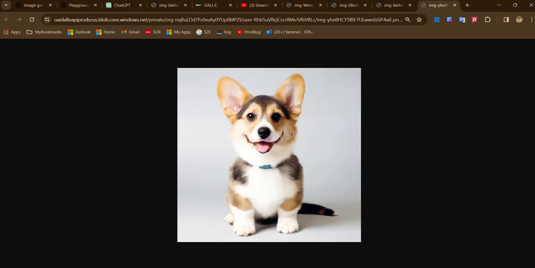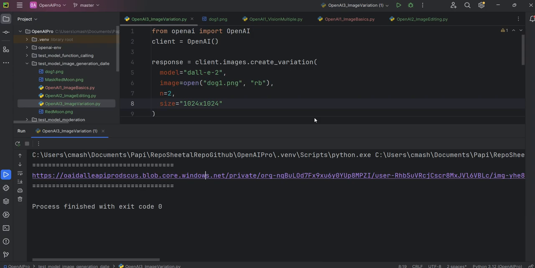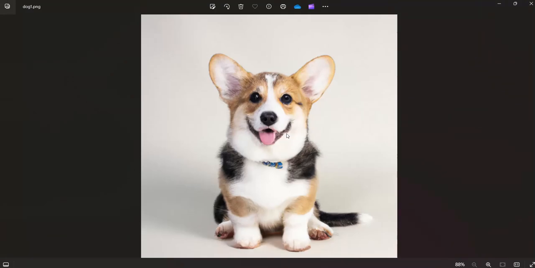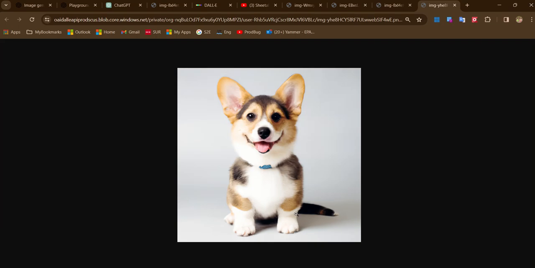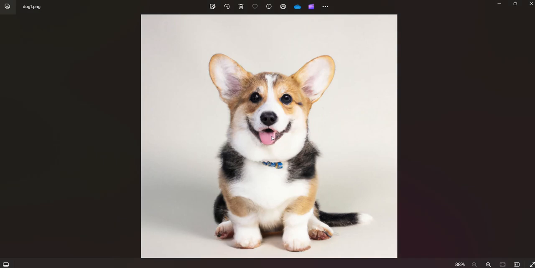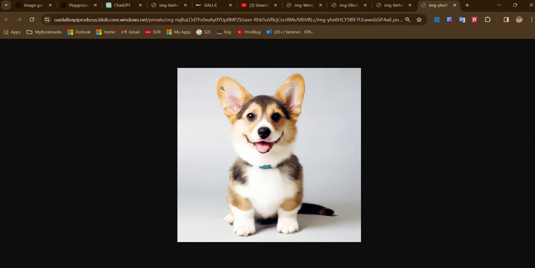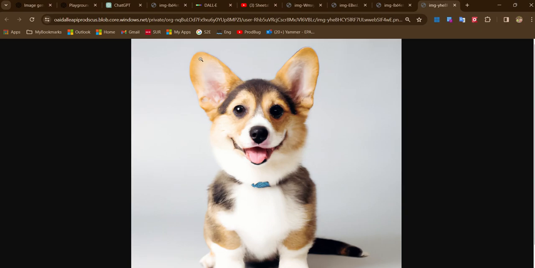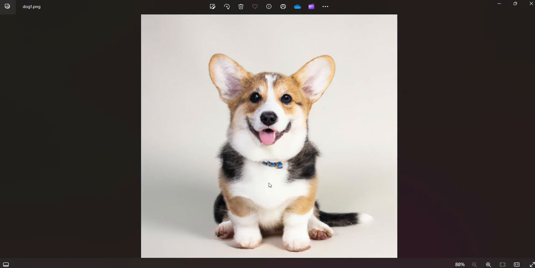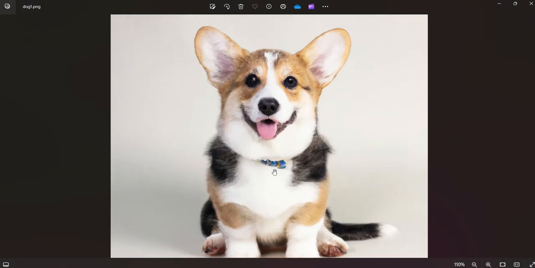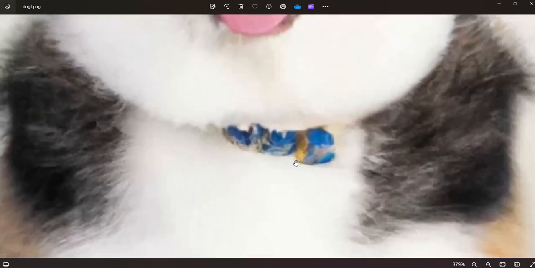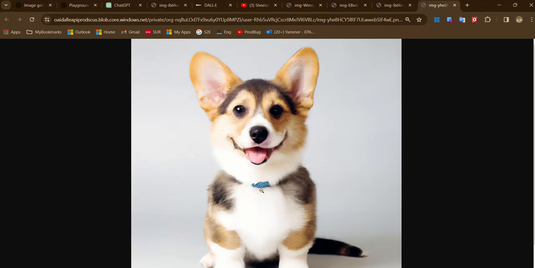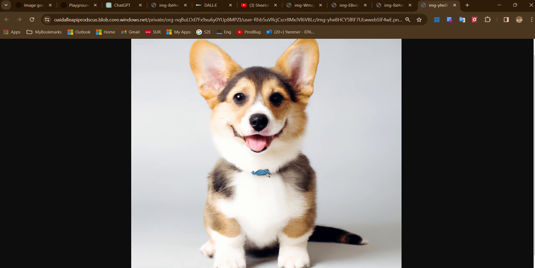Fine. So this is the new image generated, and this is a bit different from this one. Can you see the difference? This is the original and this is the new one. Can you make out the difference? See, ears are a bit different. If you observe, ears are a bit white here, but here ears are totally different, a bit of gray, brown color, more brown. This pendant, if you observe, is like three pebbles, something like that, but here it is kind of a ribbon.